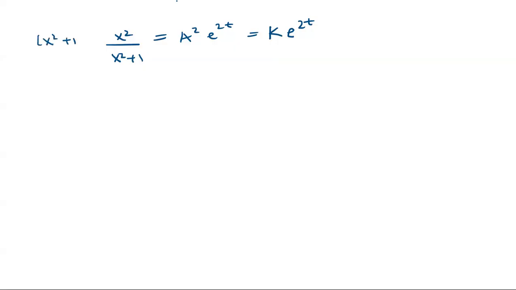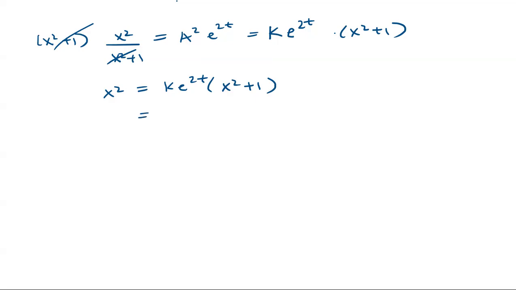So that cancels. We have x squared is equal to K e to the 2t times x squared plus 1. And what we're going to do is we're going to distribute that. Okay, so we're going to have K e to the 2t x squared plus K e to the 2t. Okay, so we just distribute that term.